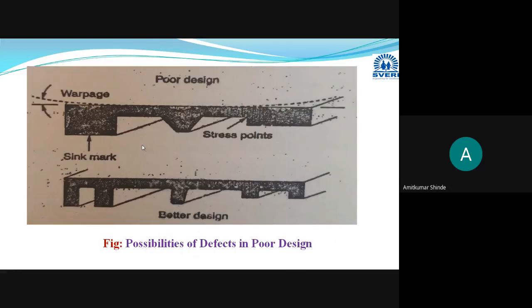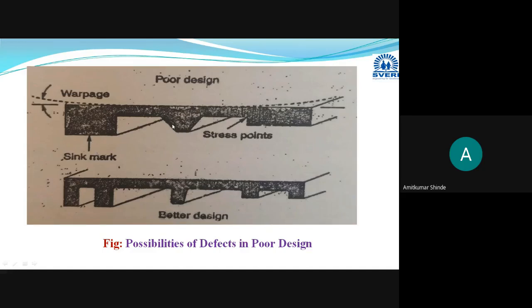some analysis is there, or what kind of defects may occur, or why we are going for the modifications. Some examples I have collected, and this is first, at the top side, the poor design, or design which will result in the defects, that is shown, and how it should be modified. Okay, how it should be modified, that is shown here.